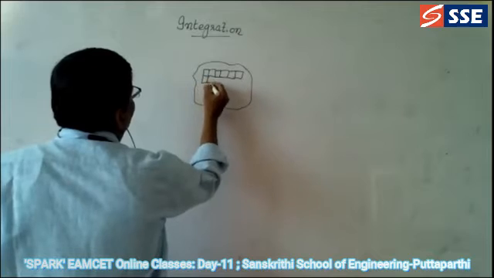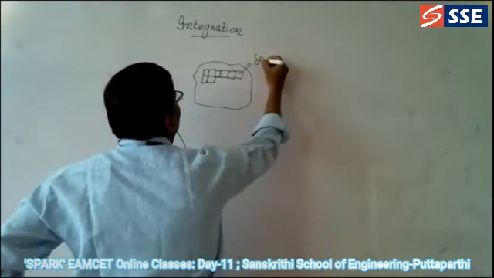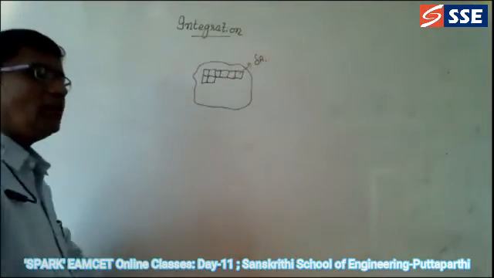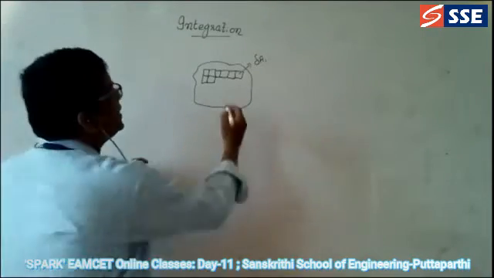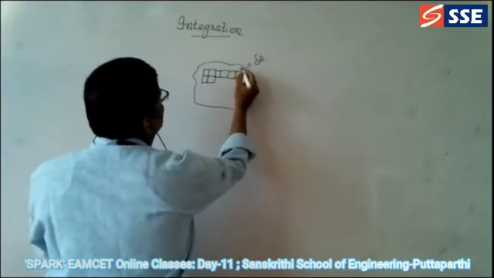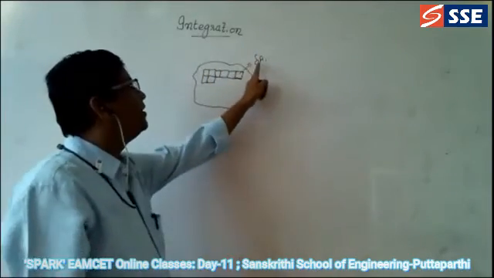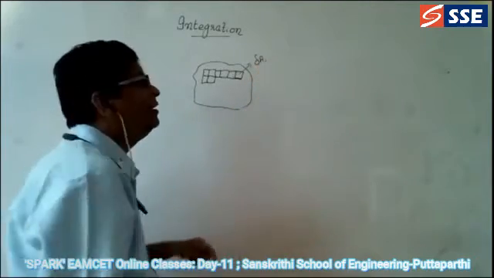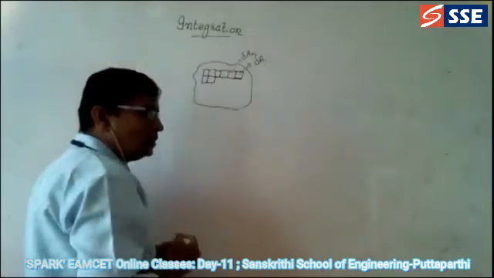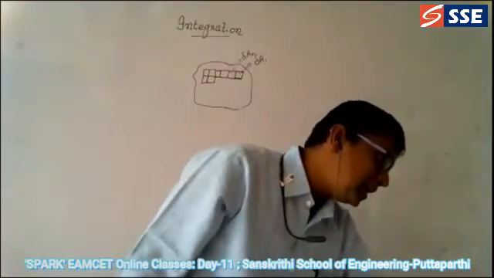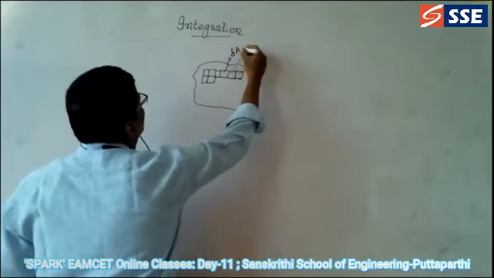If I divide this into small parts, each part I consider as delta A1, the area of a small region. Let us consider another small area as delta A2, and another as delta A3. Like that I write down all the areas.